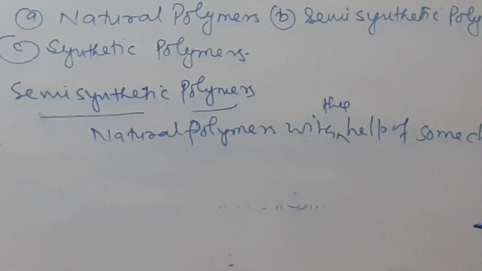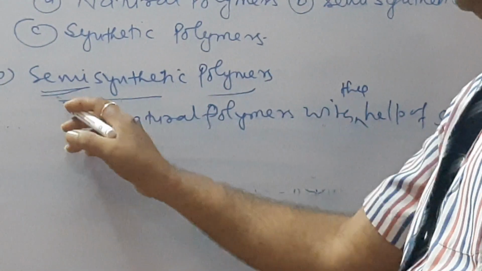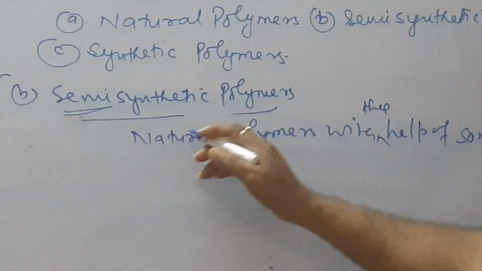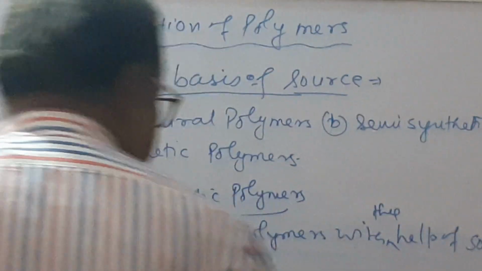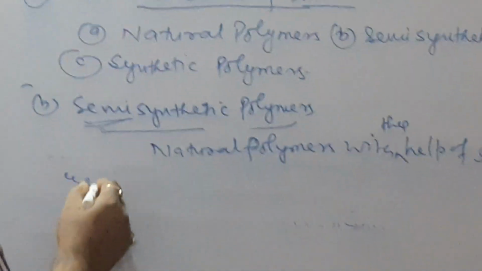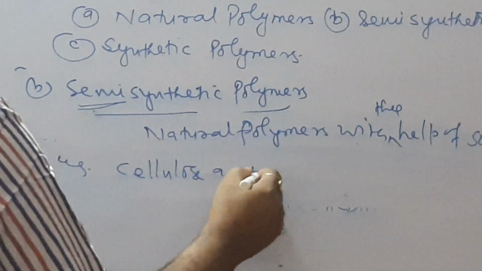Semi means 50%, that is, half is natural and half is synthetic. The example is cellulose acetate.